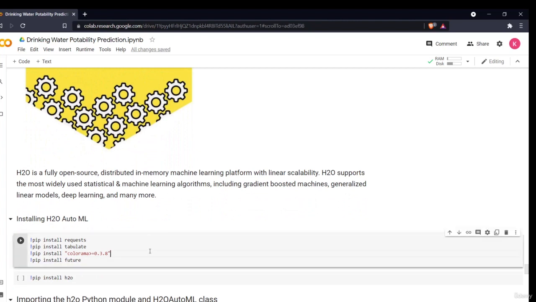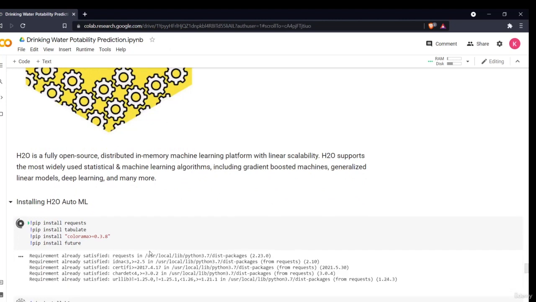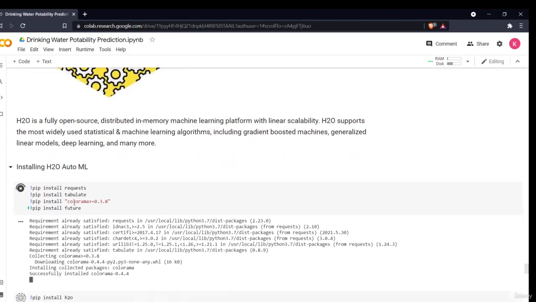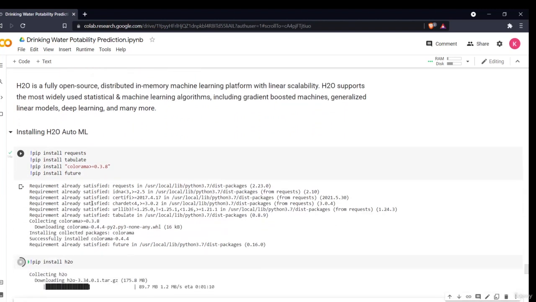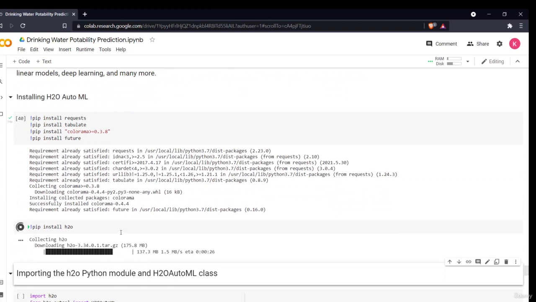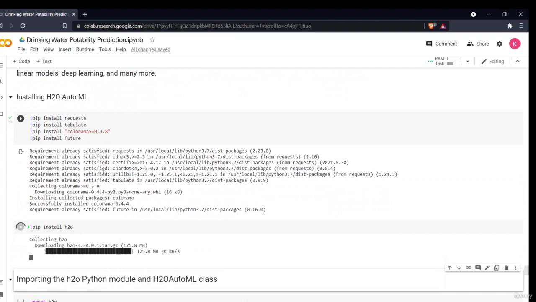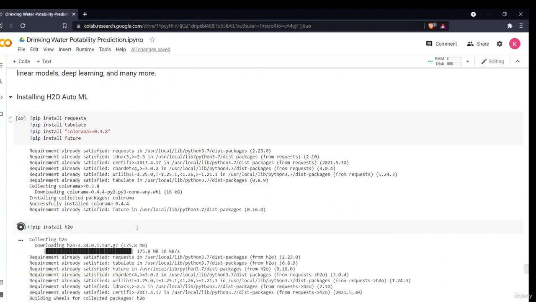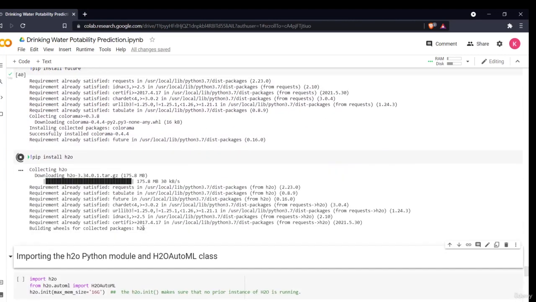So in order to install H2O AutoML, you have to write these commands. If you want to do it in your Google Colab or Jupyter environment, you can directly write this command with an exclamation mark. First you have to install requests, then tabulate, then there is one library required for H2O, another library, future, that you have to install for H2O, and then it will install H2O. I have already installed it on my computer, that's why it is saying requirement already satisfied. I am telling you this only for your sake.